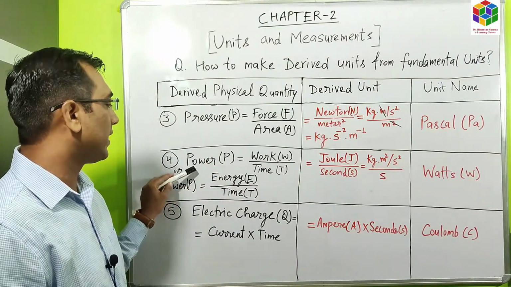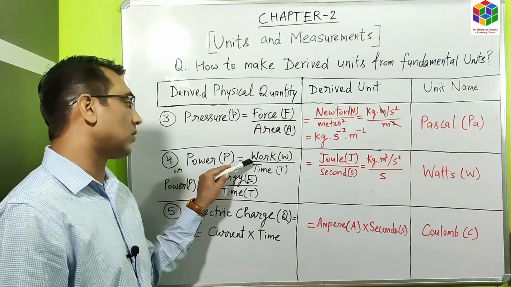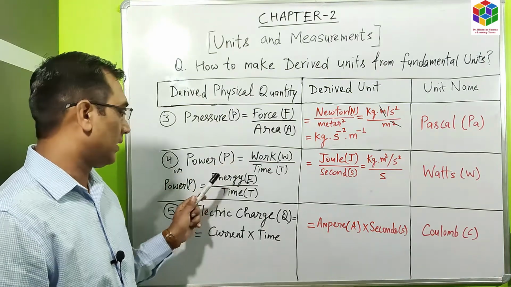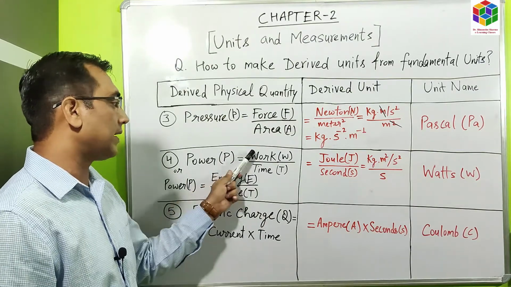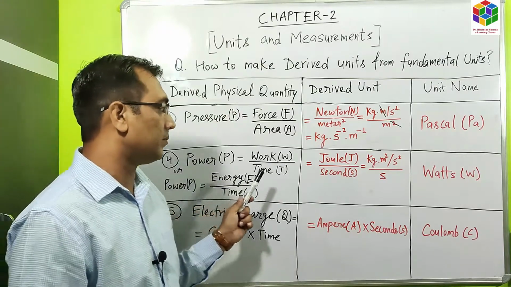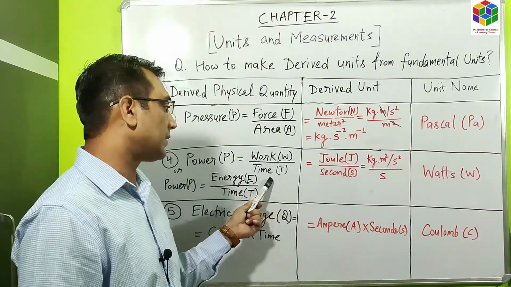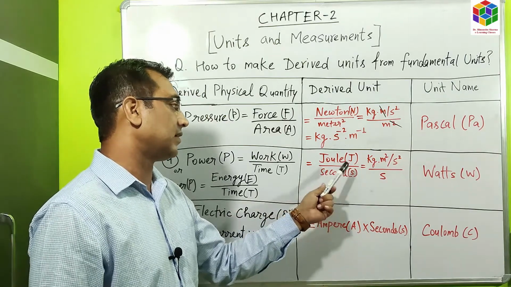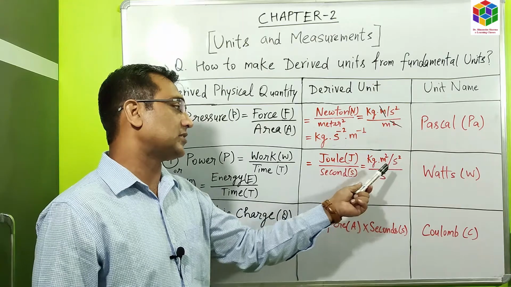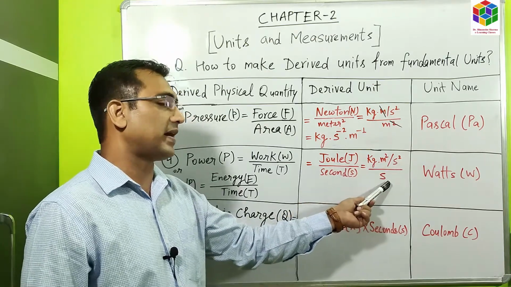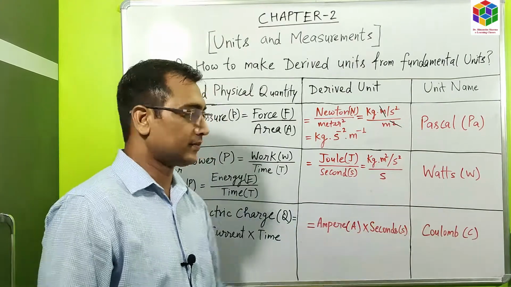The next derived physical quantity is power. Power is equal to work upon time. It is also known as energy upon time, as we know work and energy are both the same. Now the unit of work is joule and the unit of time is second. Joule is written as kilogram into meter square per second square, and second is denoted by s. So this term is called watts.